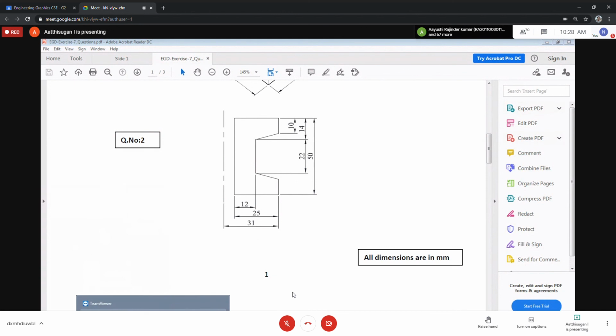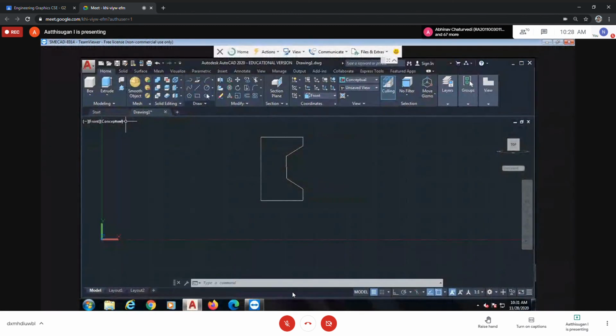Then using the revolve option, you get some further distance, so I'm going to draw that also. Before that, I'm going to join this into a single object. Now it will be a single object. Now I take one axis, like this.